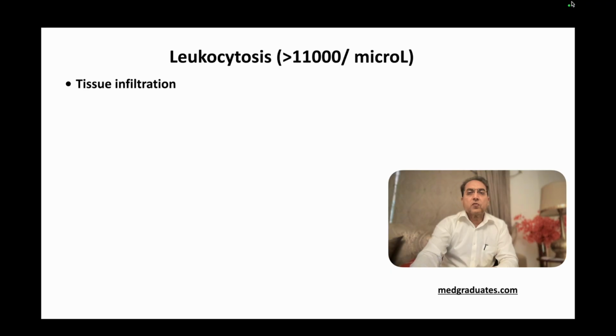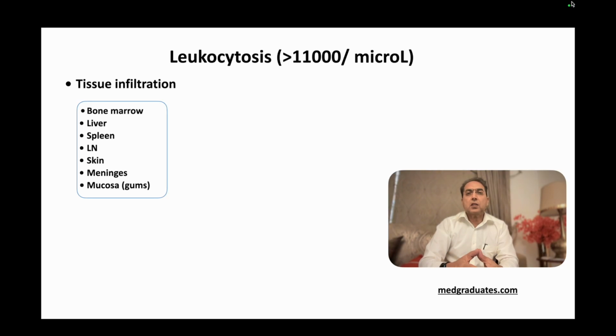So look for the presence of tissue infiltration, which can be seen in bone marrow, in the liver, in the spleen, in the lymph nodes. It can be seen in the skin, in the meninges, and in mucous membranes. We can easily see, for example, in the mucous membrane of the gums. So this type of leukocytosis, which has tissue infiltration, is usually the result of a leukemic process.